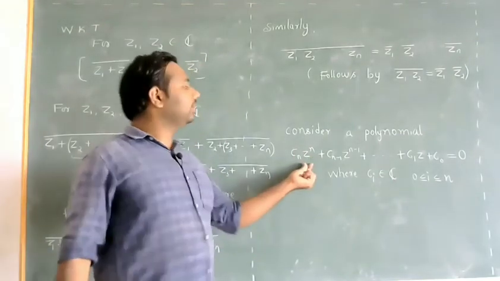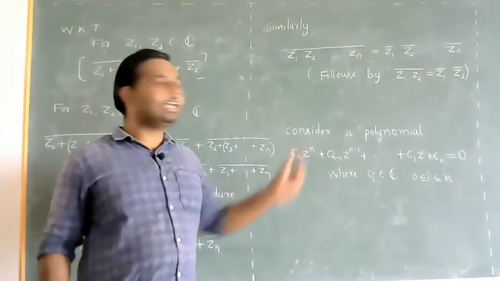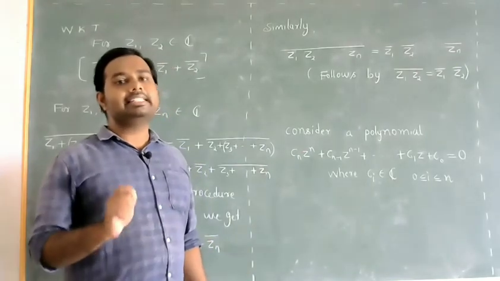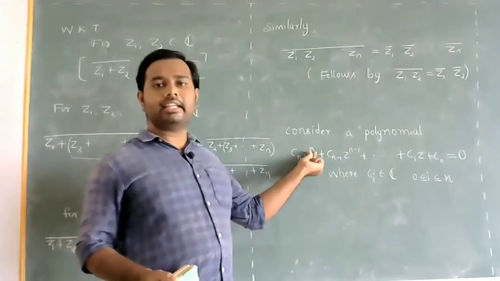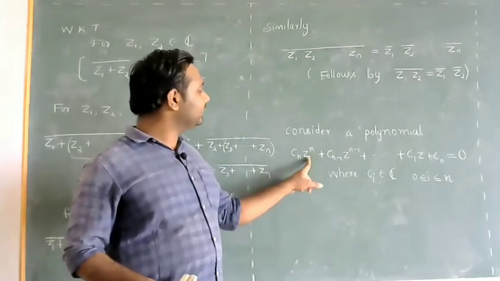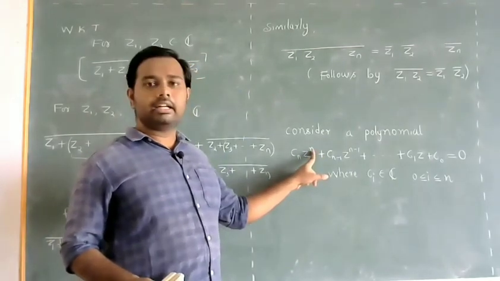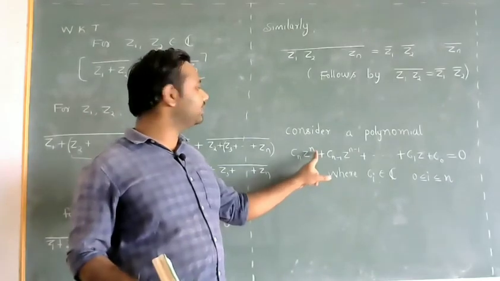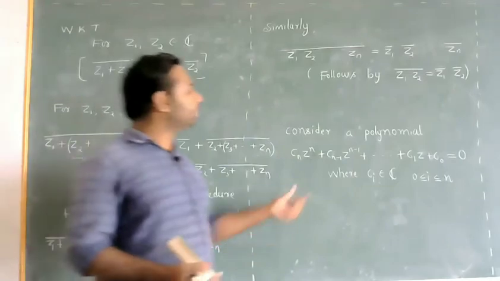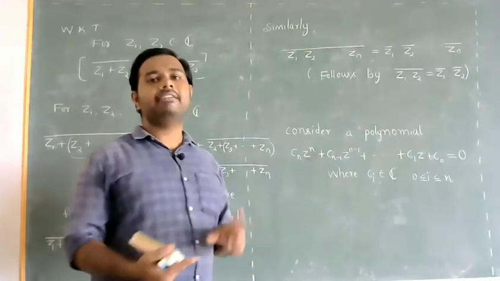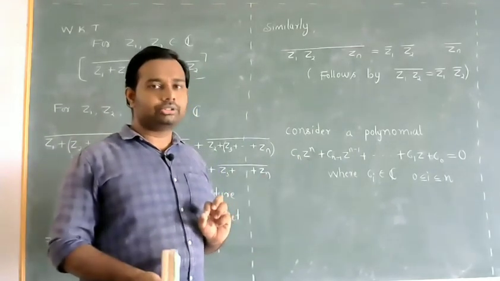You know that any polynomial of degree n will have exactly n roots. As the highest power of the unknown is n, the degree of this polynomial will be n. So this polynomial will have exactly n roots.